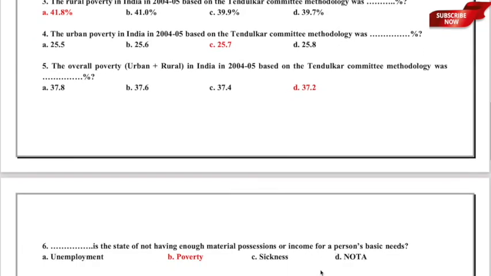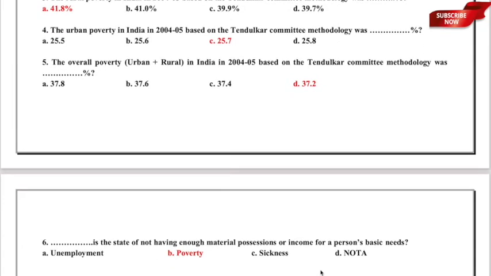The next question is, dash is the state of not having enough material possessions or income for a person's basic needs. What do you term such a state of not having enough for basic survival? Is it A, unemployment, B, poverty, C, sickness, or D, none of the above?